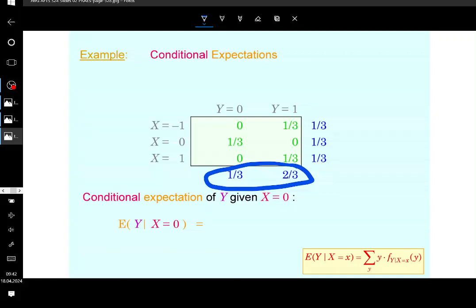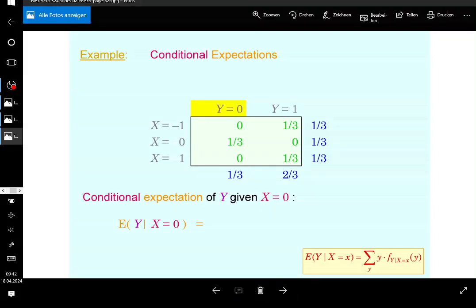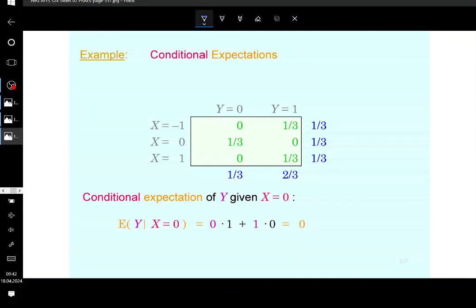Again, I said before, and I'll say it again, the expectation of a discrete random variable is a weighted sum of its realizations, each weighted by the corresponding probability. But this time, since it's a conditional expectation, you need to weight them by the corresponding conditional probability. So y times its conditional probability, as you saw. Y being equal to 0 times its conditional probability, which was 1, plus y being equal to 1 times its conditional probability, which was 0. So the conditional expectation is 0. Just as a comparison, the unconditional expectation, if I recall correctly, was 2/3.